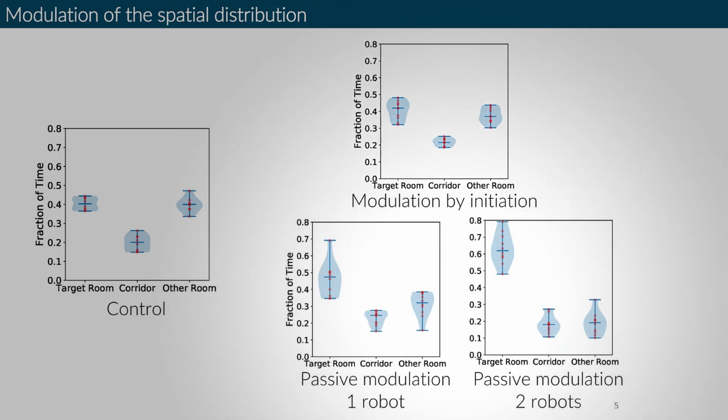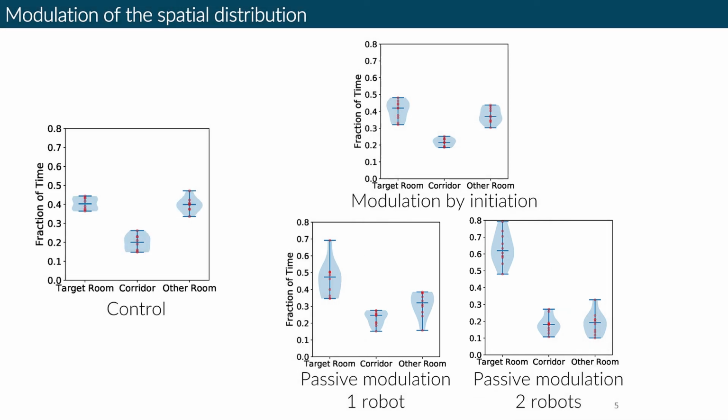But if we try to use the robot as an anchor, as a shy fish that doesn't want to get out of the room, we can see that we have a bias between the two rooms that is significant. And if we use two robots doing the same thing, moving inside the target room, this bias was amplified. That is interesting because even though bold and shy behavior have been described in the literature, it is hard in zebrafish to actually observe it. Here, our robot reproduces an amplified version of that behavior, the shy behavior, so we can observe the impact it has on the group and how potentially that behavior can help groups select a better habitat.